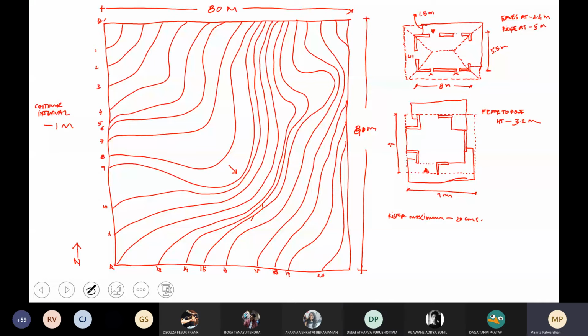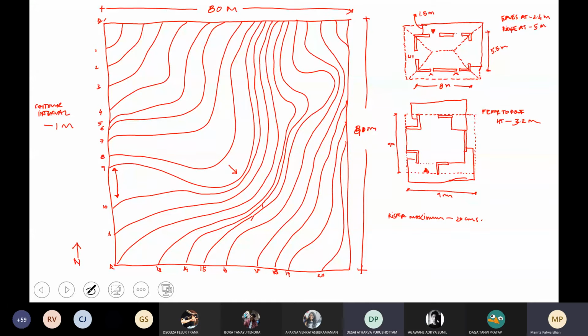If I have a contour interval of 1 meter and I have a space of, say, over here I'm drawing another arrow. Tell me when you see this arrow, on the left-hand side between 9 and 10. Did you see the arrow between 9 and 10?